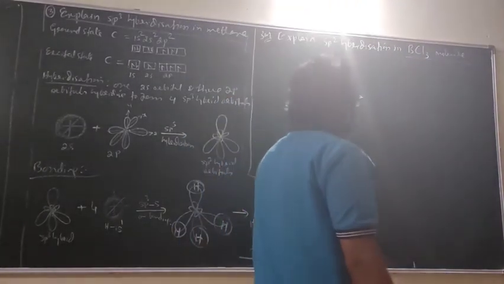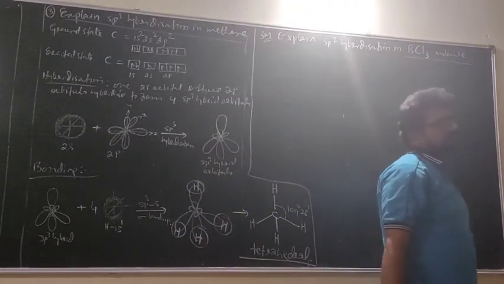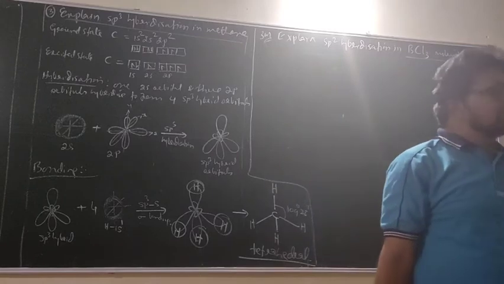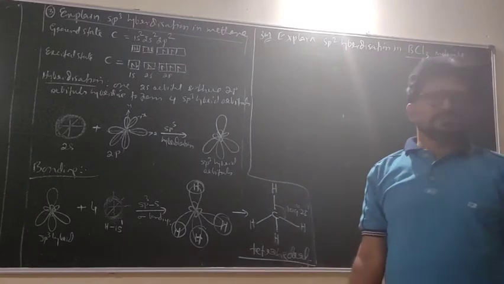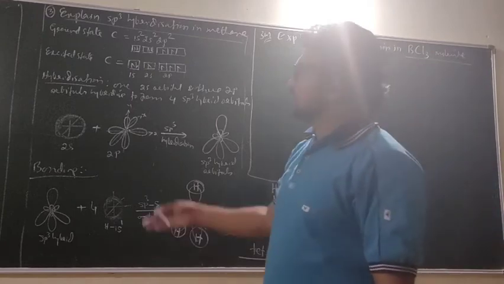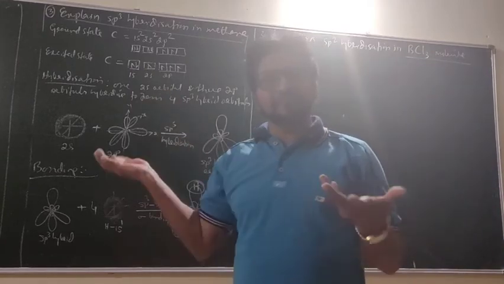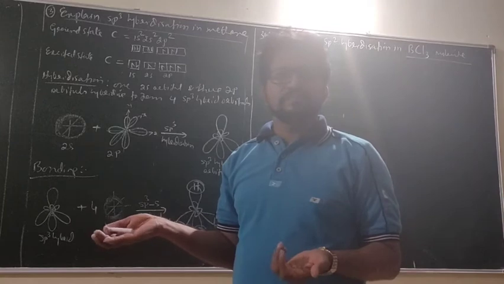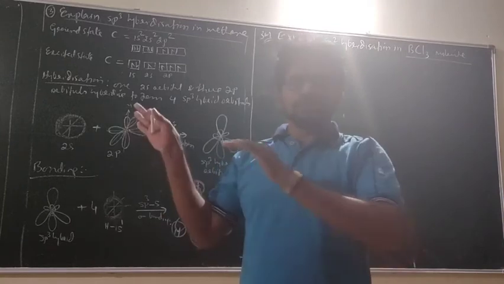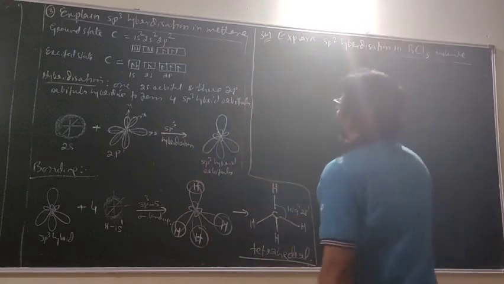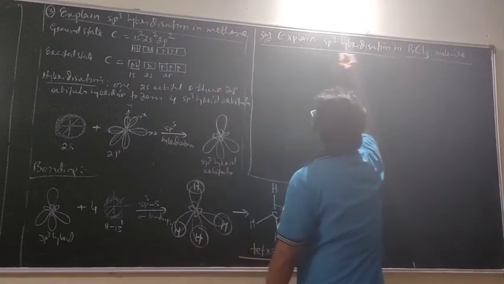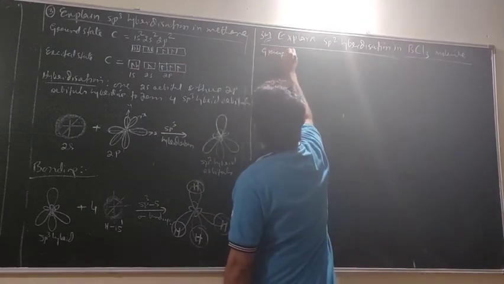How many atoms are there around boron? 3. So 4 orbitals are not necessary. So I think now you should tell me in a similar way. Shall I continue? Look here, look at carbon and tell on the right side. Come on. Okay, start. So what do you want to write?